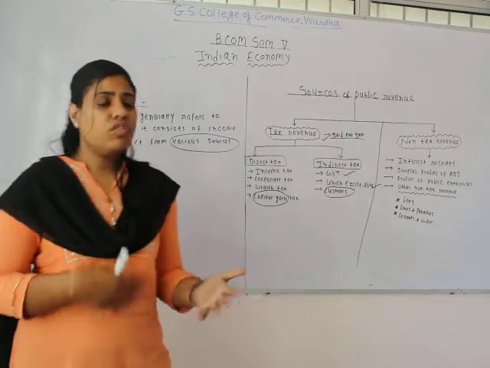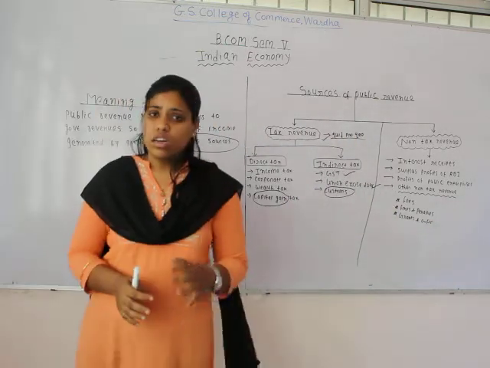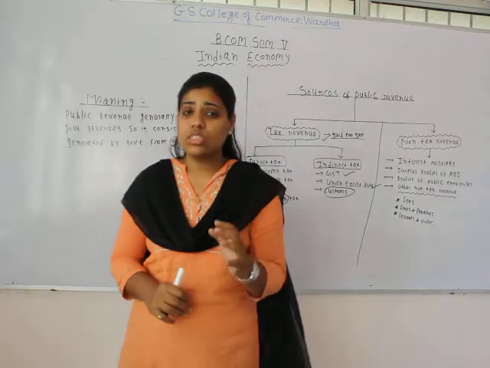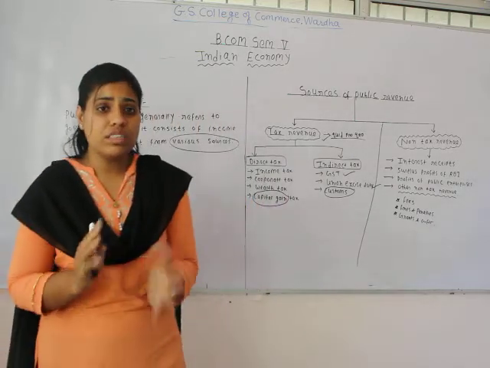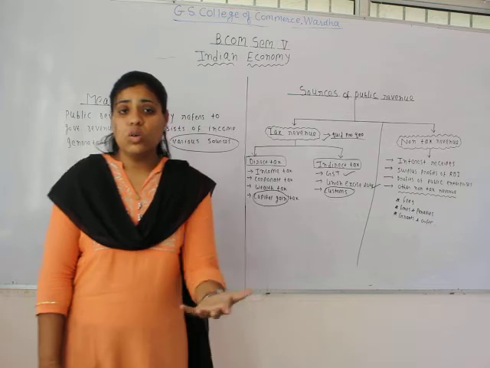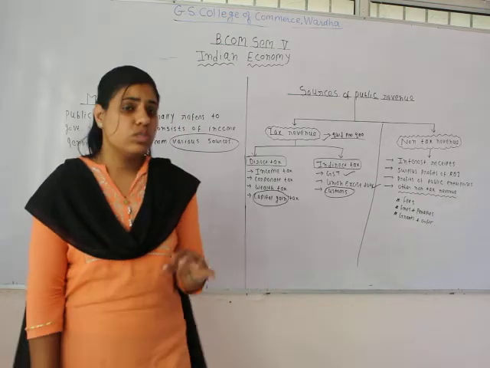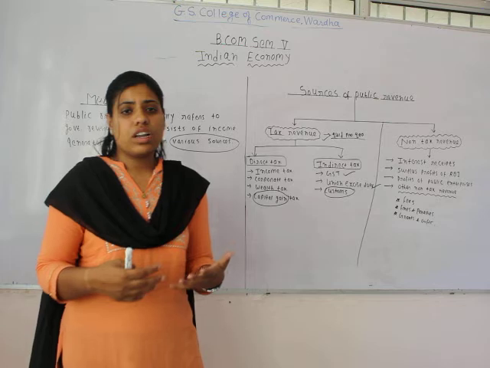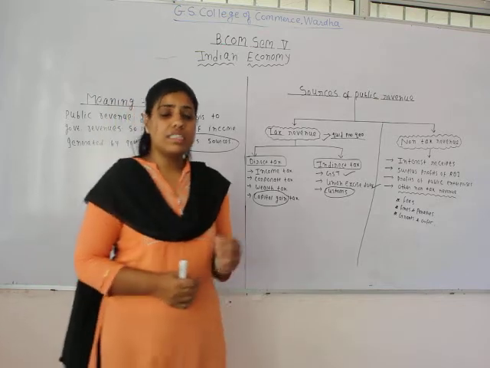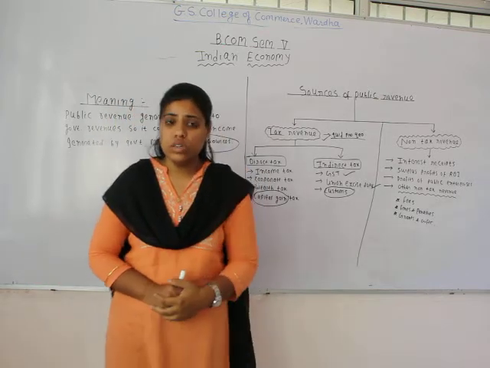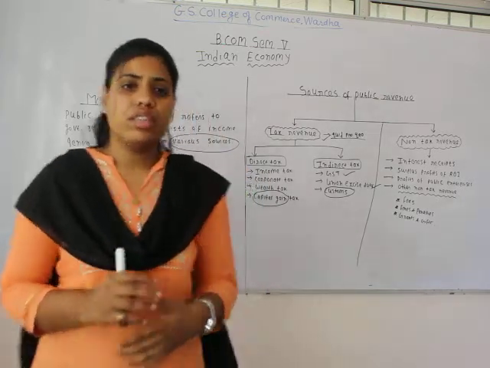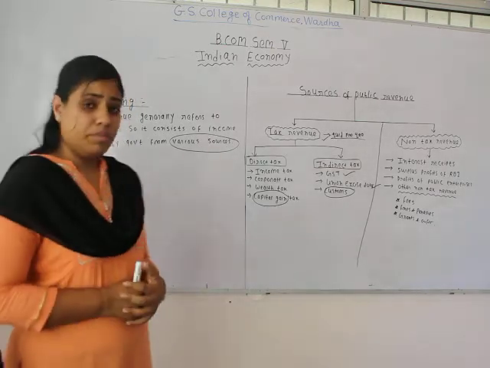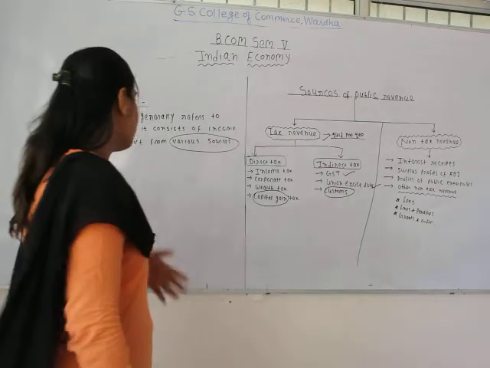So when such types of loans are lent in the country or outside the country, some amount of interest is charged on such loans. When you lend the loan and you get interest on it, such interest is a source of income for the government. When the government is granting or lending the loan and receiving interest on that loan, it is a kind of public revenue for the government. It is one of the sources of public revenue for the government.